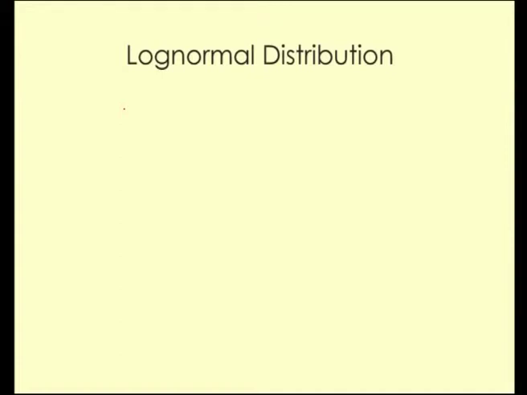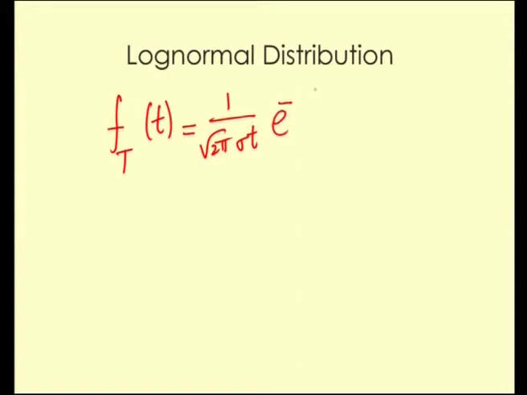Next in line is the log normal distribution. So, we have a random variable t to represent a log normal distribution if t has the PDF f of t is given by 1 by root 2 pi sigma t into e power minus 1 by 2 sigma square into log t minus mu the whole square.